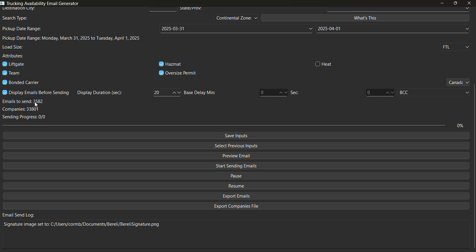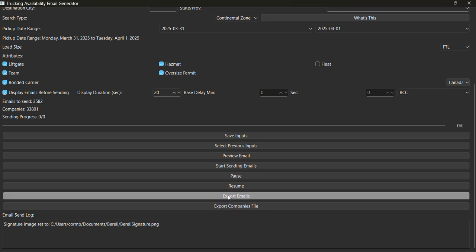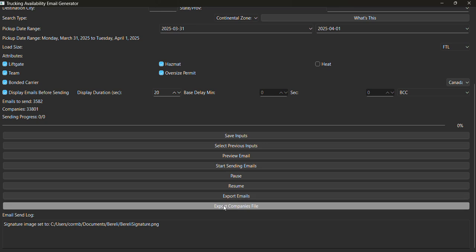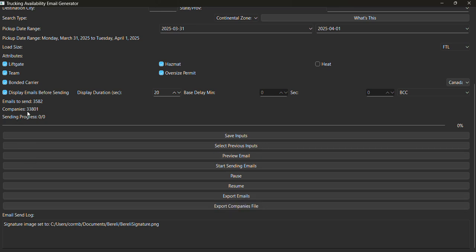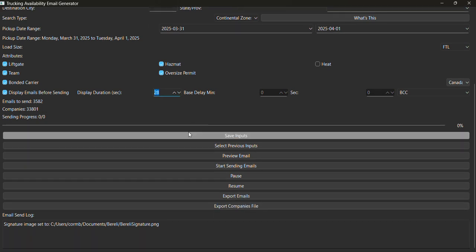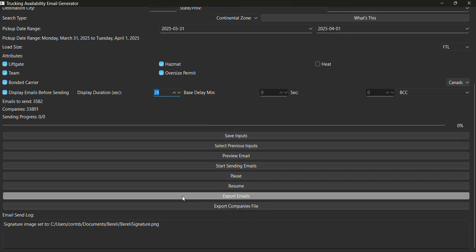So if you have in there 3,582 in your database or whatever, if you have a second email that's a duplicate email, this program would axe that out of the count. It would not send to it. And I can demonstrate that by showing you, okay, well, we got the email selected here now. We can export them to a file, and we can export the companies as well to a file with all their data in it. So you can kind of hone in what emails you're sending to and to who.